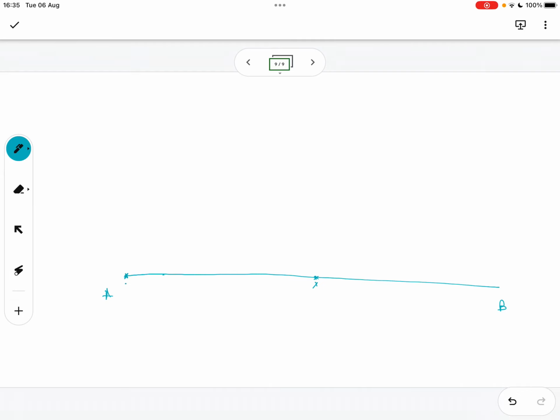Place the compass on the other end of the line at B and, keeping the compass at the same width as in step 2, draw a small arc above and below the line. Okay, so in other words, you have your compass there, then you'll draw an arc there, and you'll draw another arc there, right? And you do the same from B, and you draw an arc, and you draw another arc.